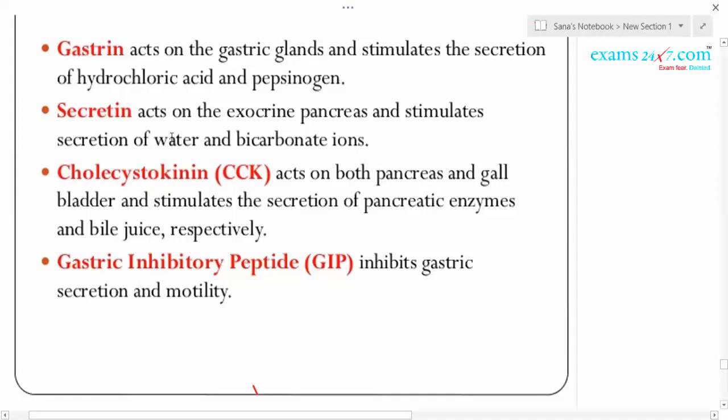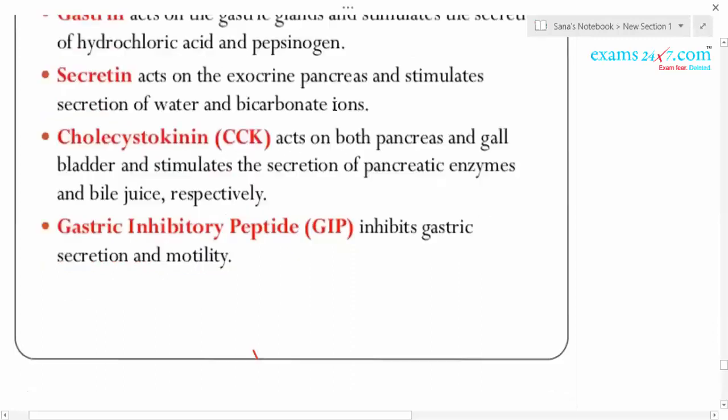Usually when the food reaches the duodenum, it is coming from the stomach, which is highly acidic. So when it reaches the duodenum or the intestine, neutralization of this food should take place. That is why bicarbonate is released from the pancreas, in order to neutralize the food when it reaches the intestine.